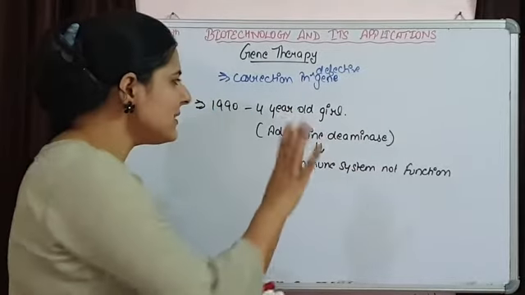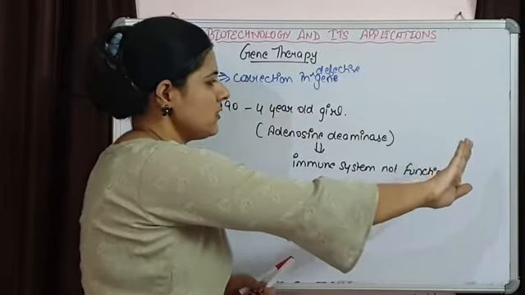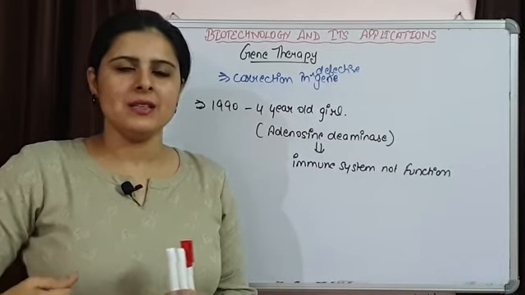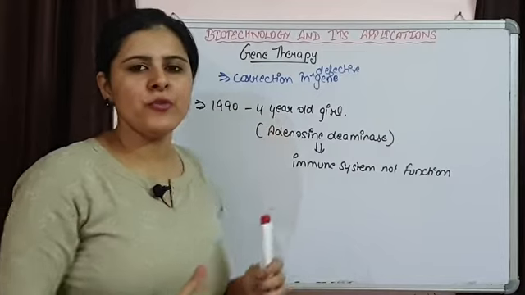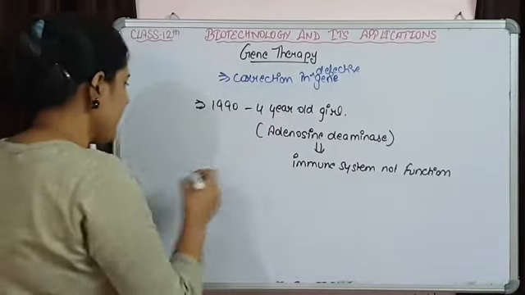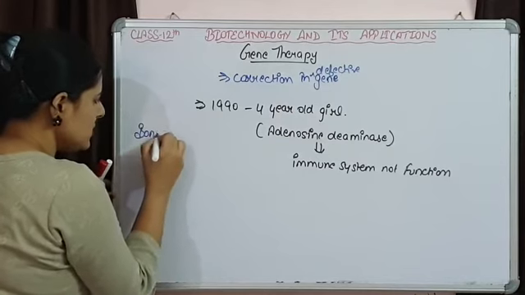Now, other than this gene therapy, the different methods that are used for such types of treatments are bone marrow transplantation. This is one technique that can be used.